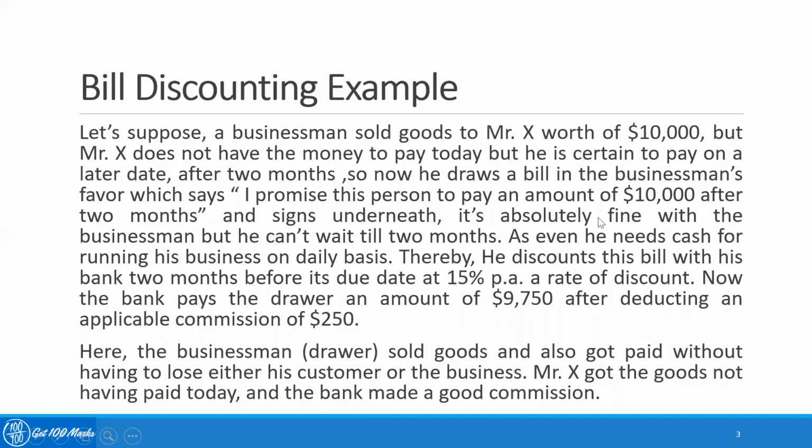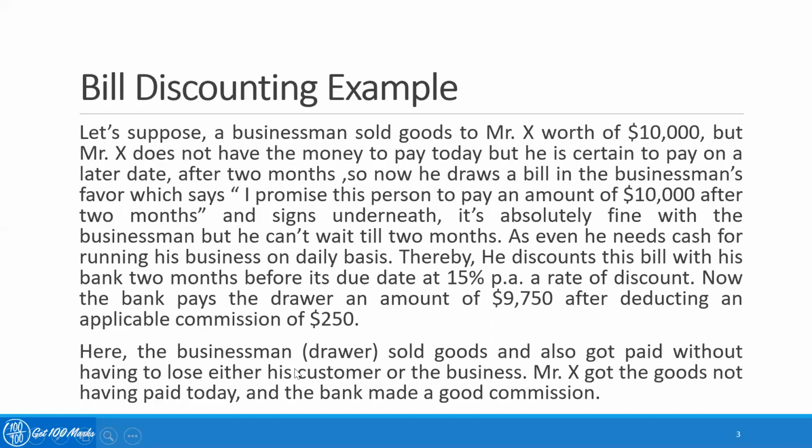It's absolutely fine with the businessman, but he can't wait till 2 months, as even he needs cash for running his business on a daily basis. Thereby, he discounts this bill with his bank 2 months before its due date at 15% per annum, a rate of discount. Now, the bank pays the drawer an amount of $9,750 after deducting an applicable commission of $250.